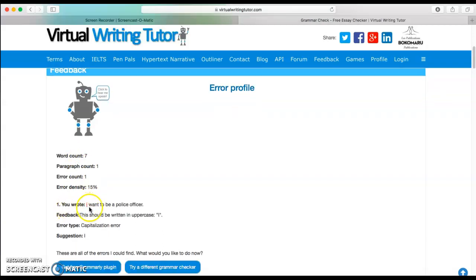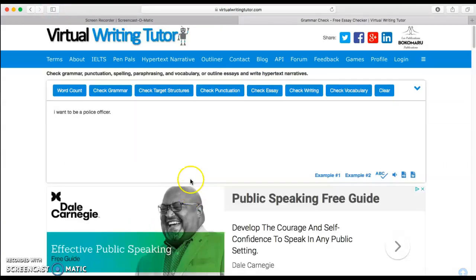What I wrote was, I want to be a police officer. They give you feedback saying that we need to uppercase the I, the error type, which is a capitalization error, and they suggest to capitalize the I. So if we go back up,